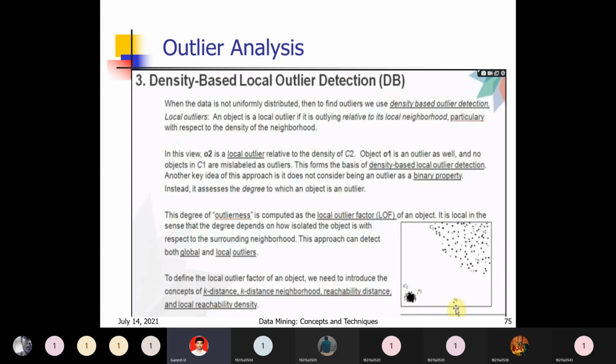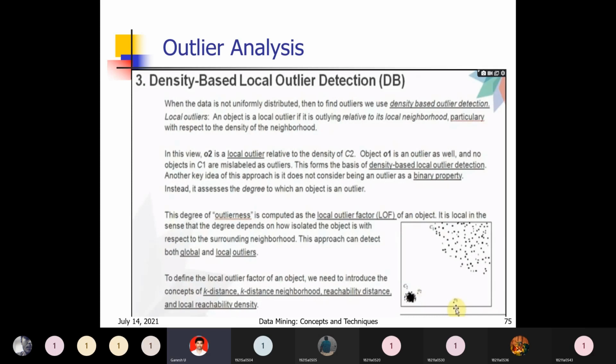When the data is not uniformly distributed, then to find outliers, we use density-based outlier detection. Because the data is not uniformly distributed, somewhere the data points are high and somewhere they are low.